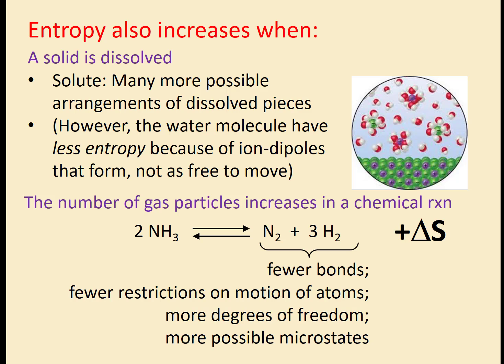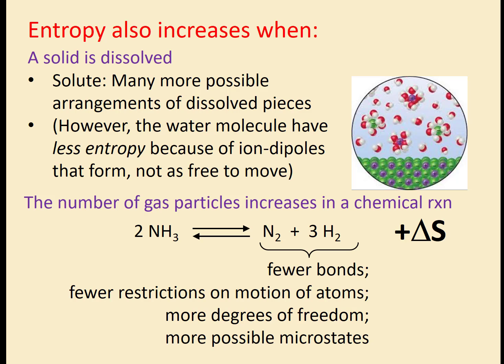So if you look at the solute that is dissolving, there are more possible arrangements of dissolved pieces versus when it was just a solid. However, if you are looking at a water molecule and looking at its entropy, we see that our water molecule actually has less entropy or less disorder, and that's because it's locked around that ion. It forms that ion dipole. And so that is a more orderly arrangement. And so from the point of view of the water, there's actually less entropy.